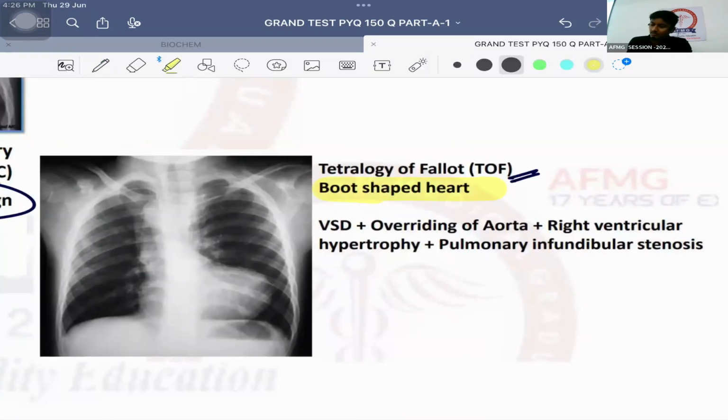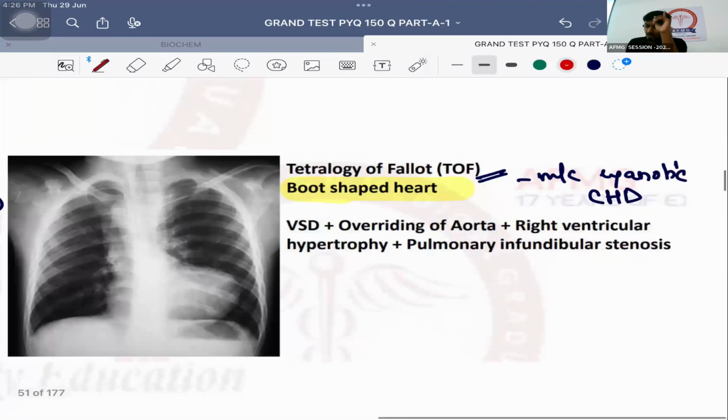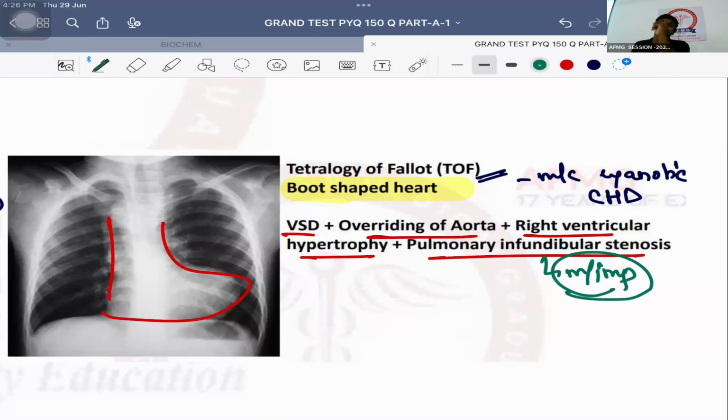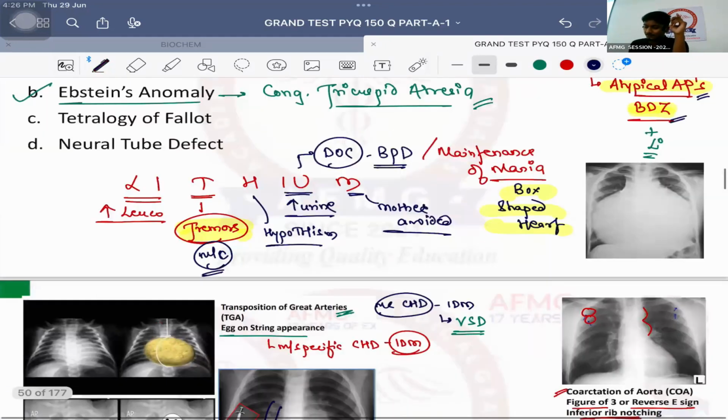Which appearance? Boot-shaped heart. It is the most common cyanotic congenital heart defect. The 4 features are: first, ventricular septal defect. Second, overriding of aorta. Third, right ventricular hypertrophy. And fourth, pulmonary infundibular stenosis. Most important is pulmonary infundibular stenosis. It decides the outcome of the patient. Remember this, okay? No issues with this, anybody?